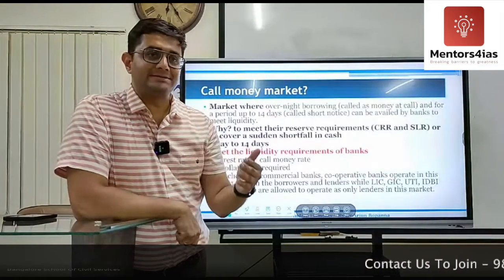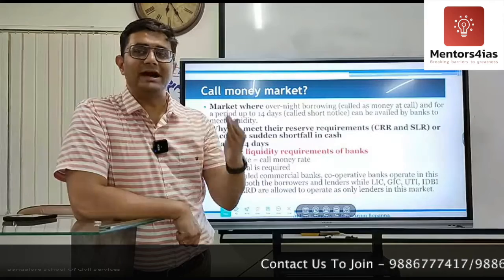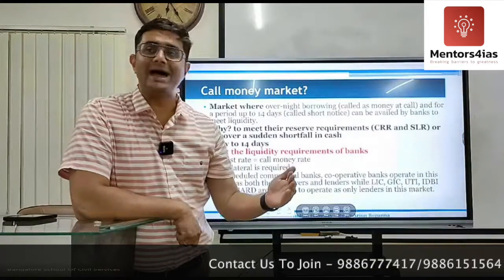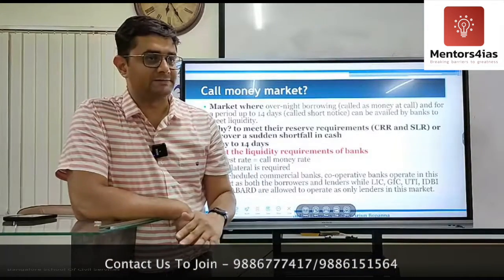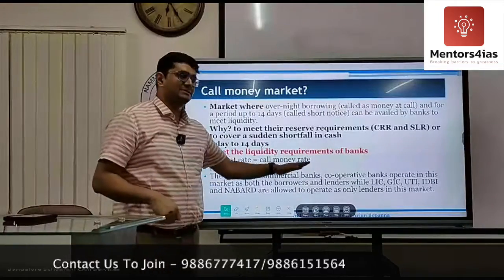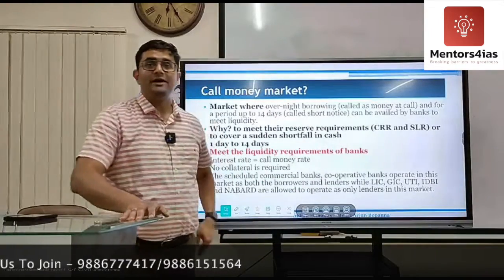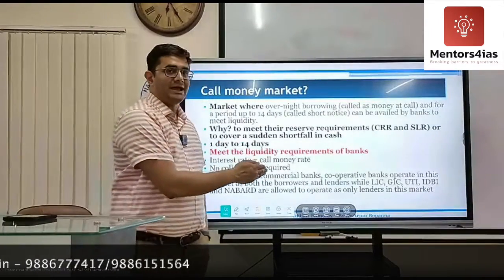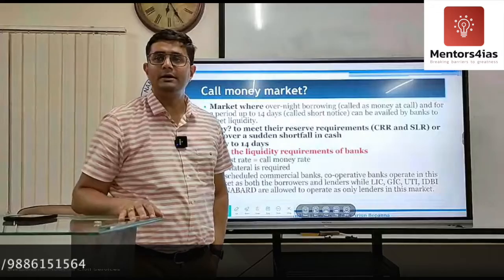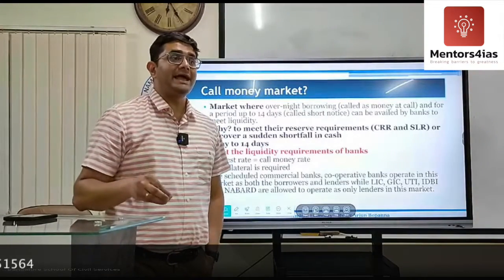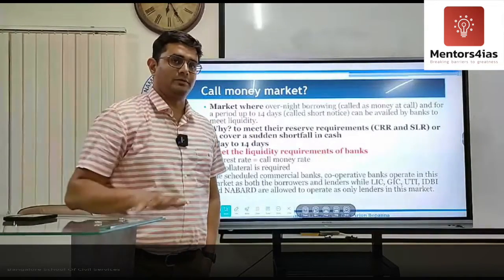So usually the banks participate as both lenders and borrowers. Okay, so let's say ICICI Bank has shortage of money, it can go there as borrower. If HDFC has more money, they will go there as lenders. So both banks as well as cooperative societies, etc., they can go as both borrowers and lenders. Whereas other financial institutions like LIC, insurance companies, NABARD, DFIs, and NBFCs, they can also participate in the call money, but only as lenders, not as borrowers.